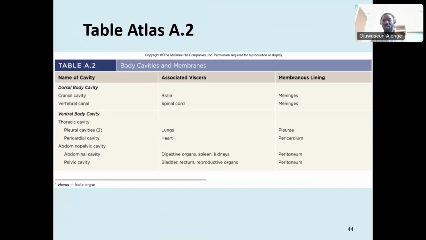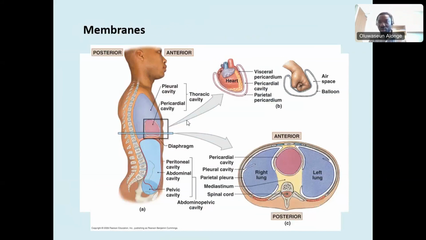If you look at this now, that shows you the membranes and their cavity. But look at this image, which will give you good clarity. Here is the heart, which is inside the pericardial cavity. The immediate layer that covers the heart is called visceral pericardium because it's the visceral layer of the pericardial cavity.